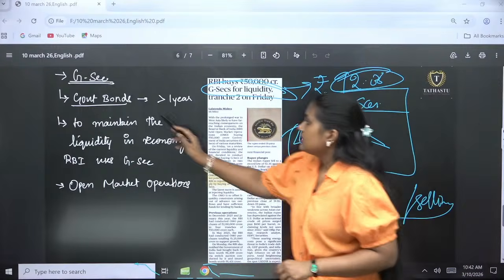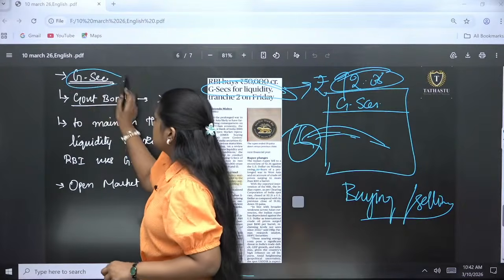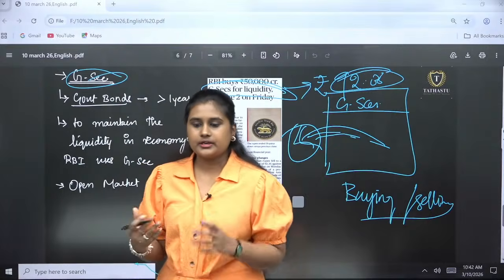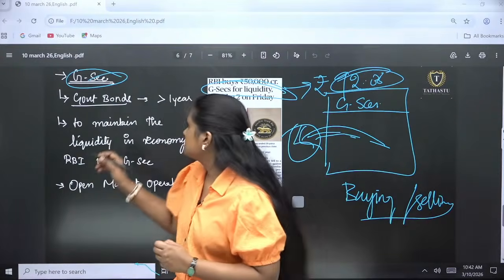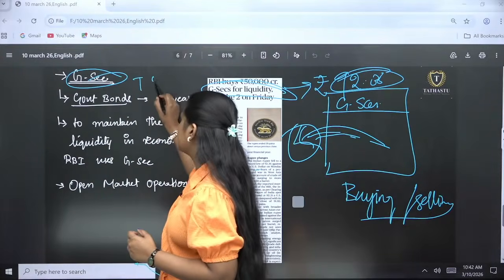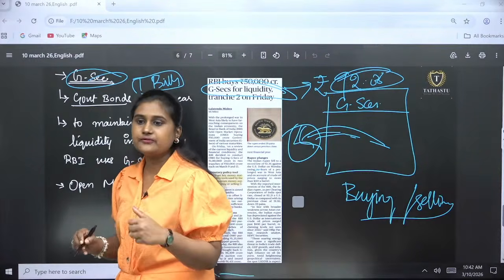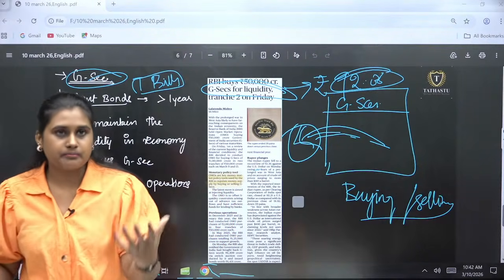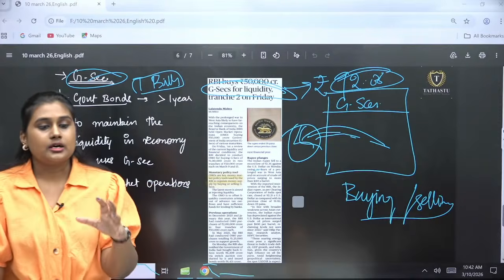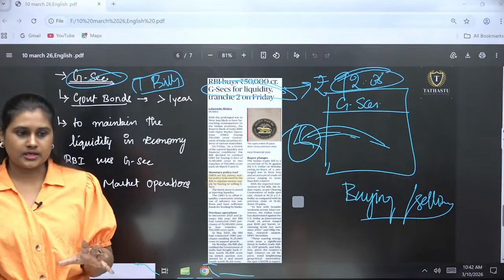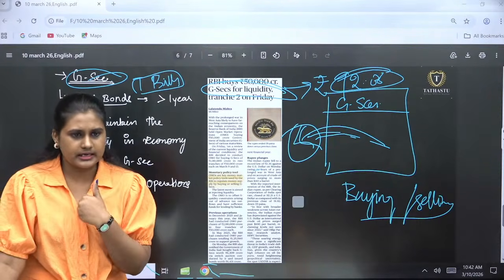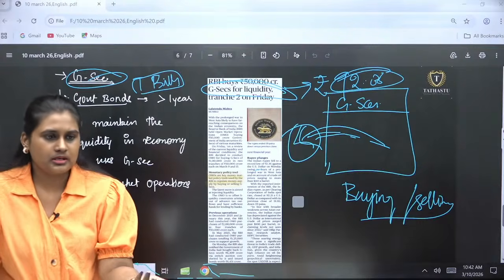So here there are certain securities, there will be different terminologies. One is the treasury bill, okay, and one is government securities. If any collateral or bond has been given for less than or equal to 1 year, that is like within 1 year I will be taking it and I will be paying you back.